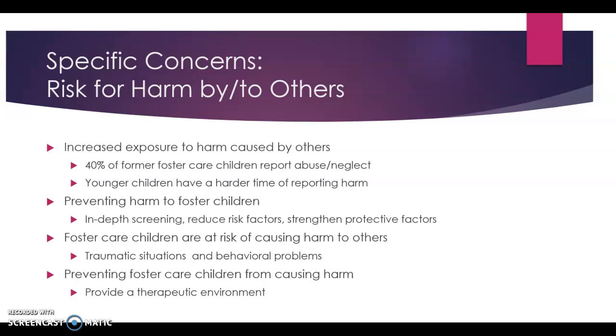As far as causing harm to others, it is known that foster care children can end up causing harm to others. Foster care children go through traumatic situations. They are first separated from their primary attachment, which affects children differently depending on their age. Most go through some sort of abuse in their life. They go back and forth between families, and much more. It is a fact that foster children are 6 times more likely than other children to have behavioral problems that can be caused from all of these experiences that they encounter. All of these issues can lead to foster care children being very uncooperative, physically aggressive, and struggle with impulse control.